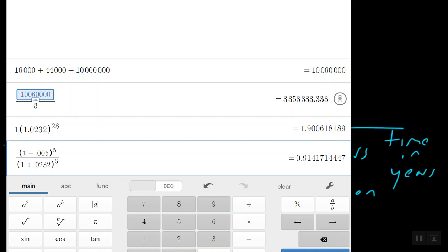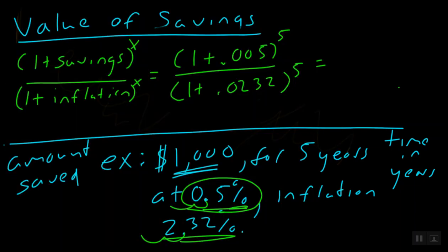And we're going to get this value, 0.914. Sorry guys, having a rough day here. Now, what does this really mean?